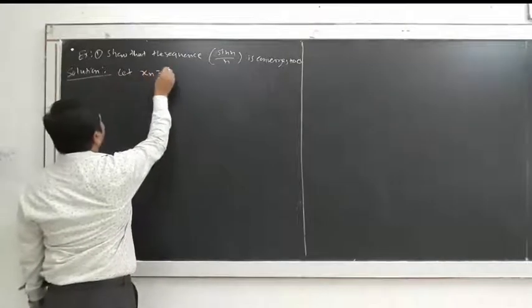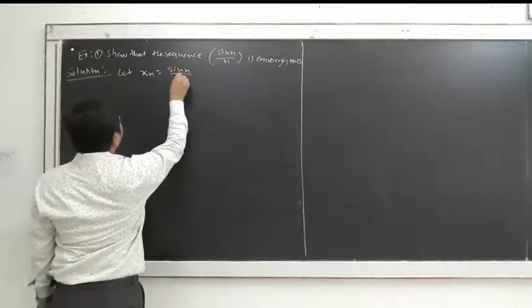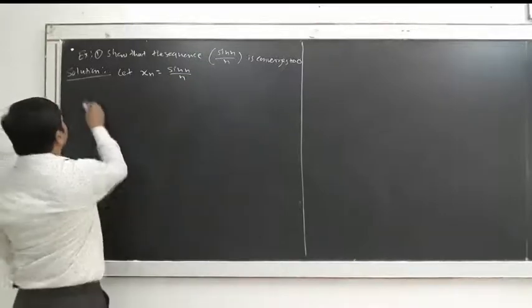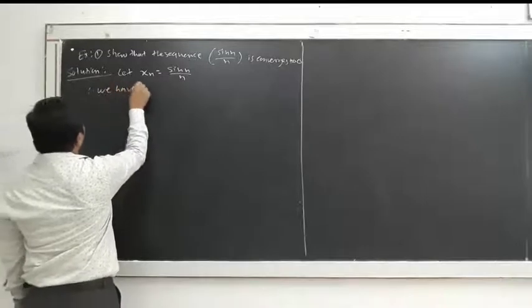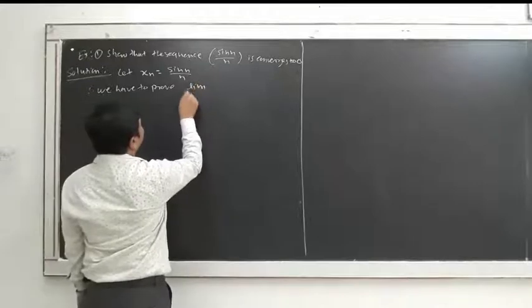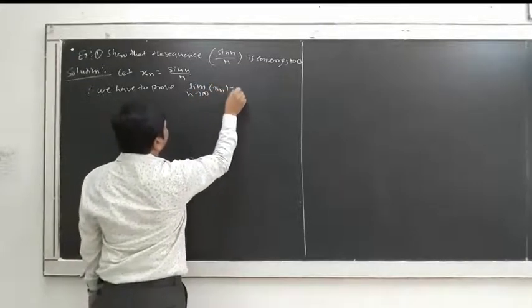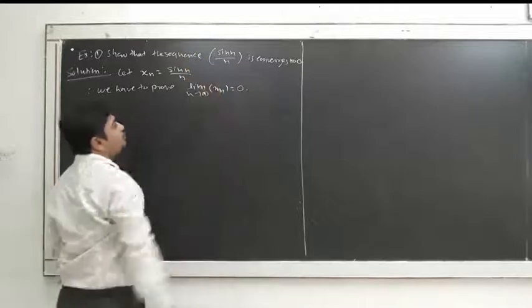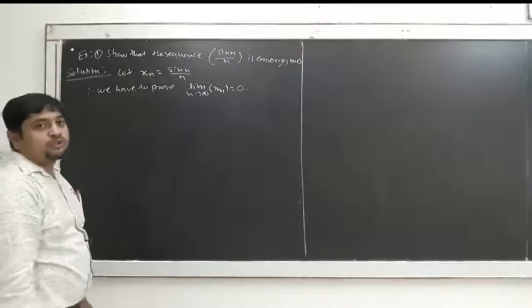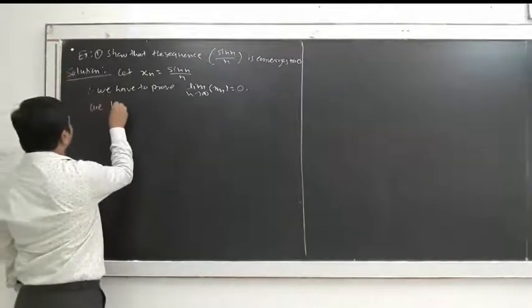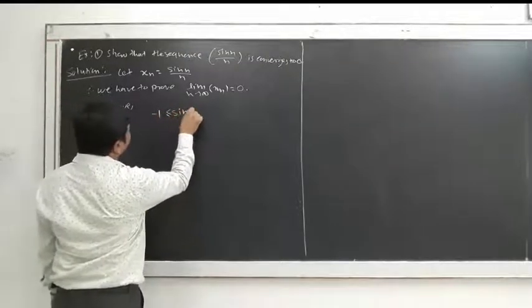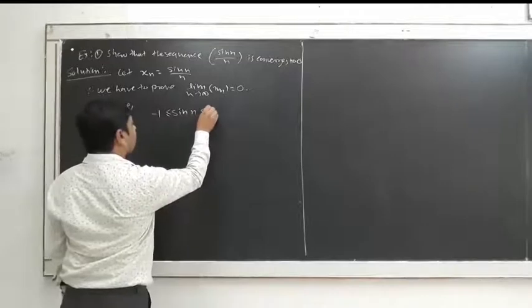Let xn is equal to sine n upon n. Then what do we have to prove? We have to prove limit n tends to infinity xn is equal to 0. This is convergent means we have to prove the limit of this sequence xn is equal to 0. So what we know, we have minus 1 less than or equal to sine n is less than or equal to 1.